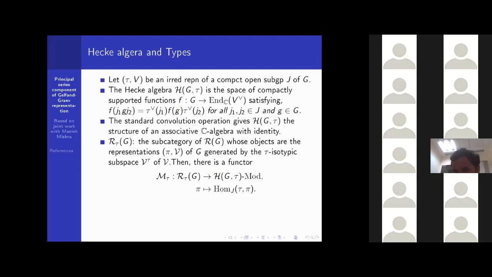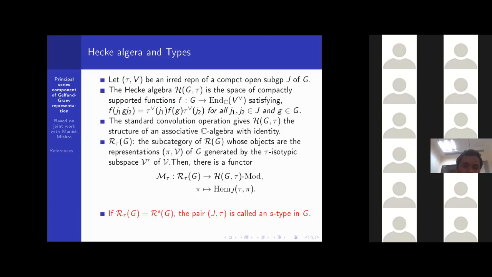Now Bushnell and Kutzko introduced the theory of types. What we previously defined as R^s(G), that subcategory, they present with respect to this (J, τ) in this way. If this subcategory R^τ(G) is equal to R^s(G), the pair (J, τ) is called an s-type in G. There are many equivalent definitions, but here we are taking this one.